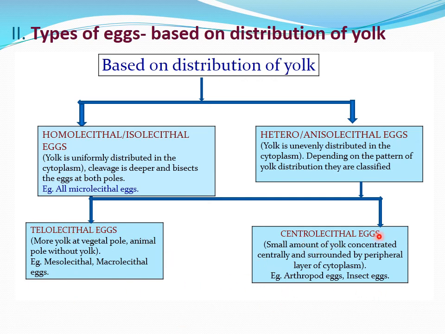And centrolecithal eggs, where a small amount of yolk will be concentrated centrally and surrounded by a peripheral layer of cytoplasm. Examples, arthropod eggs and insect eggs.